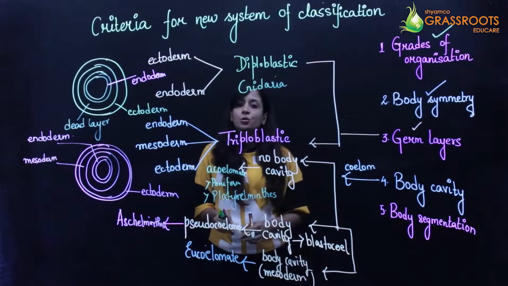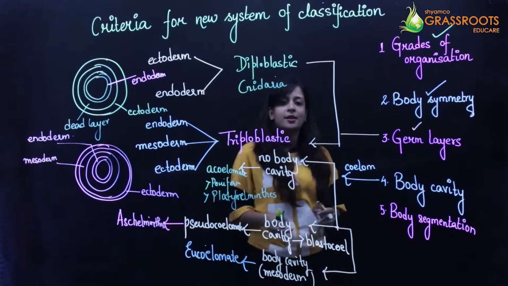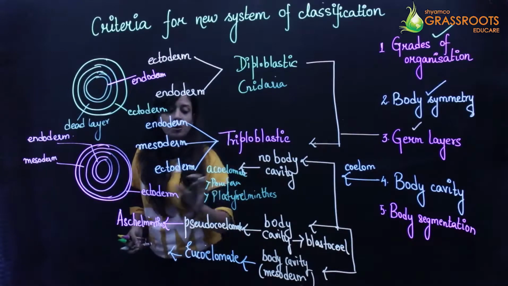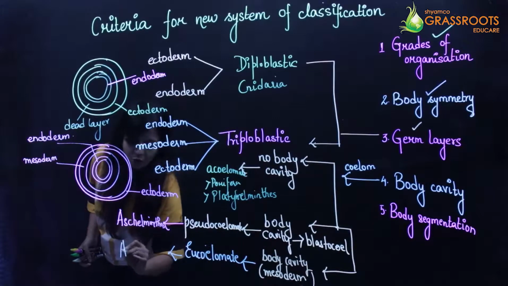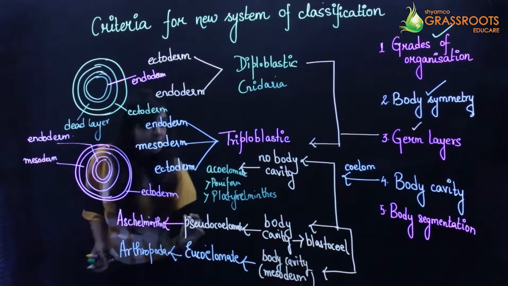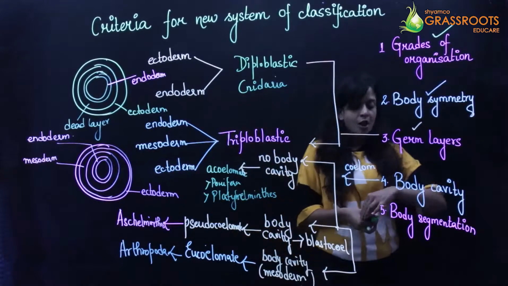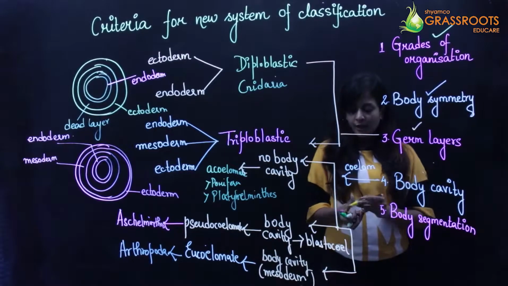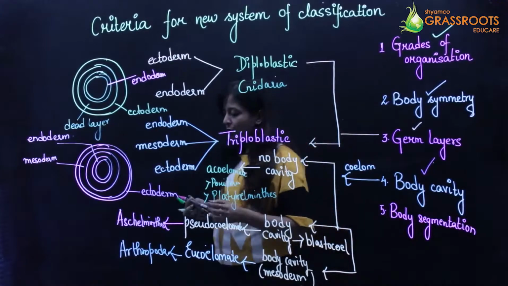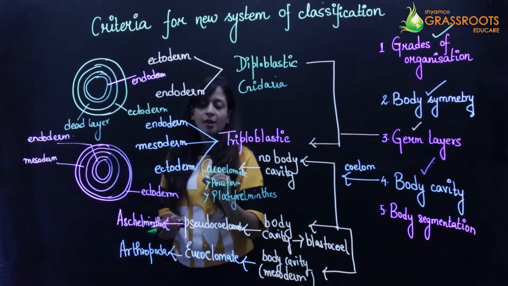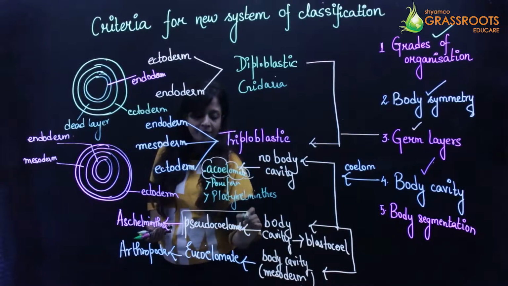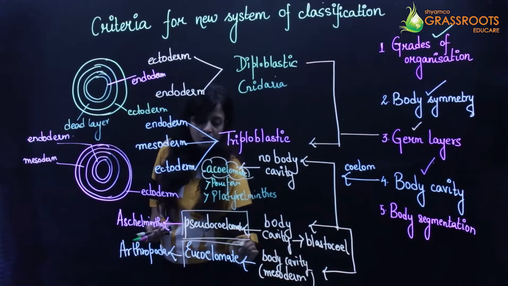It is also known as the coelomate. For example, we can put arthropoda in this. So on the basis of body cavity, we can divide animals into 3 types: acoelomate, pseudocoelomate, and finally eucoelomate.